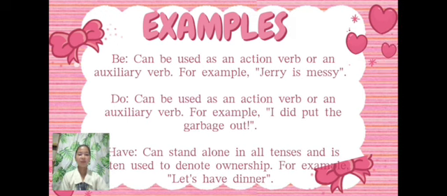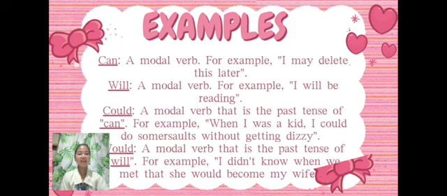Another examples are can, will, would. Can, a modal verb, for example, I may delete this later. Will, a modal verb, for example, I will be reading. Could, a modal verb that is the past tense of can, for example, when I was a kid, I could do somersault without getting dizzy.